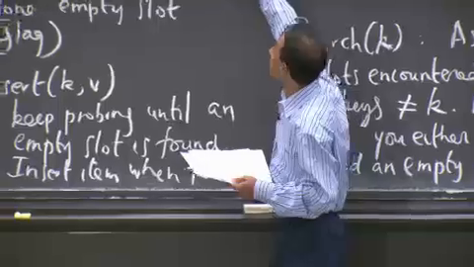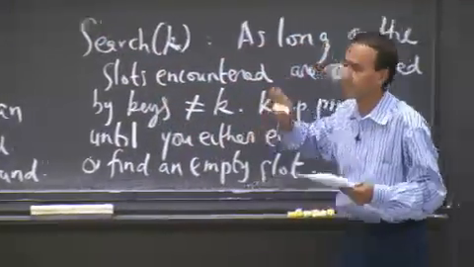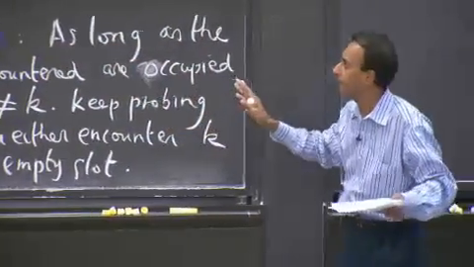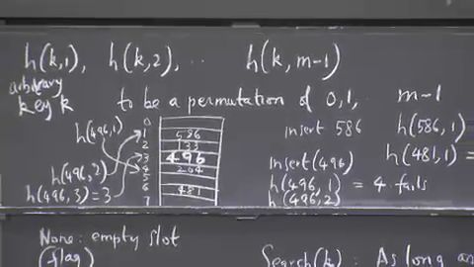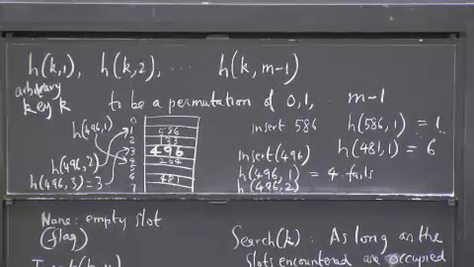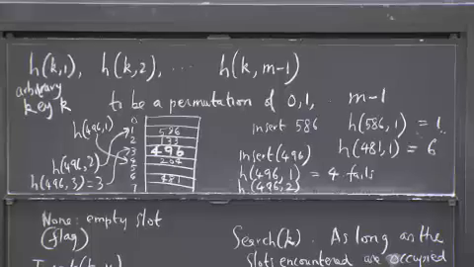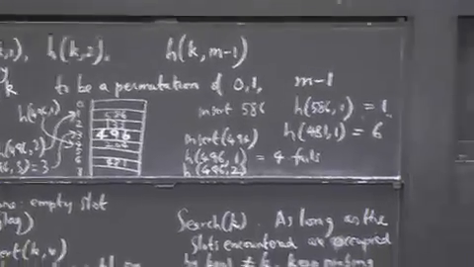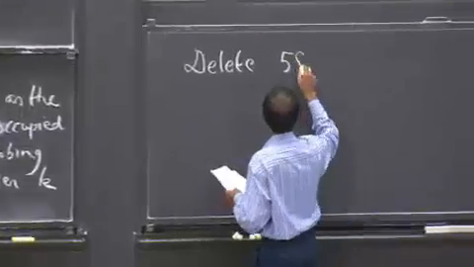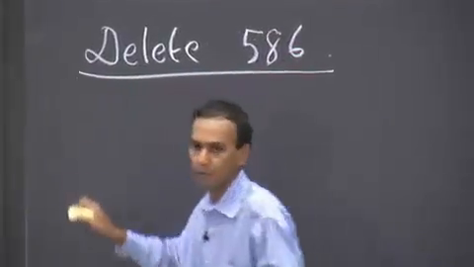All right. Here's the problem, and we can look at it from the standpoint of that example right there. Let's say, for argument's sake, that I've done all of the inserts that I have up there. So I've inserted 496. Then I delete 586 from the table.